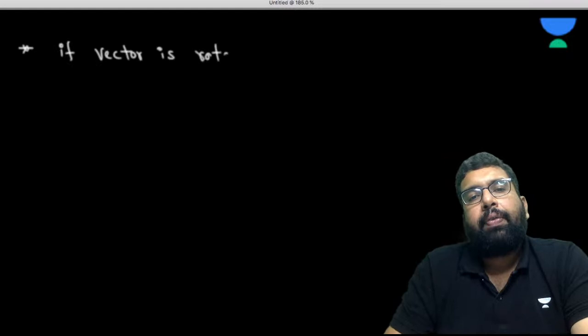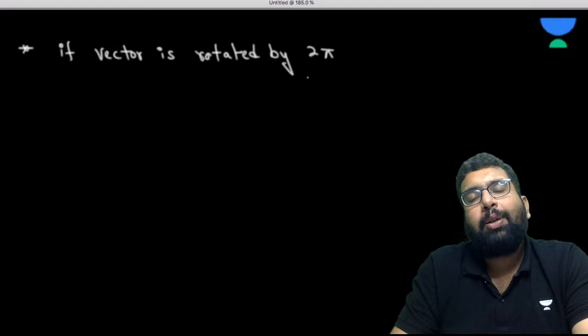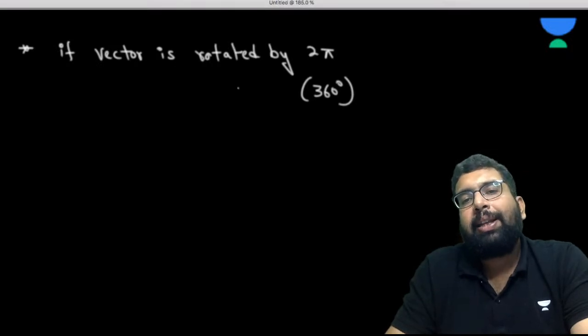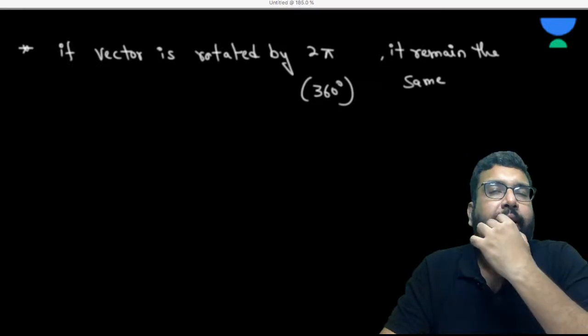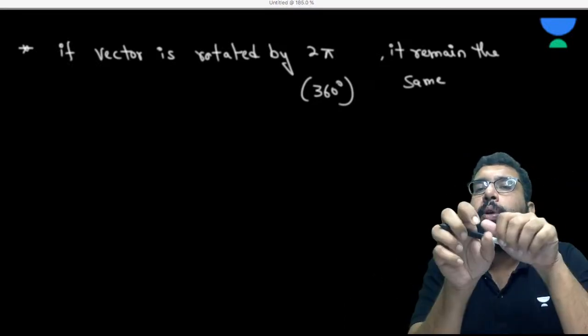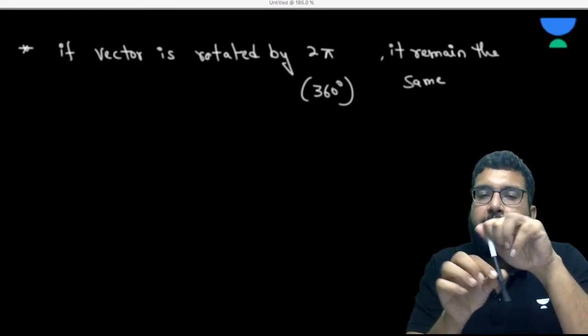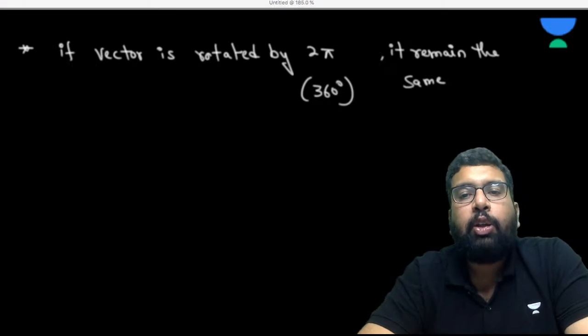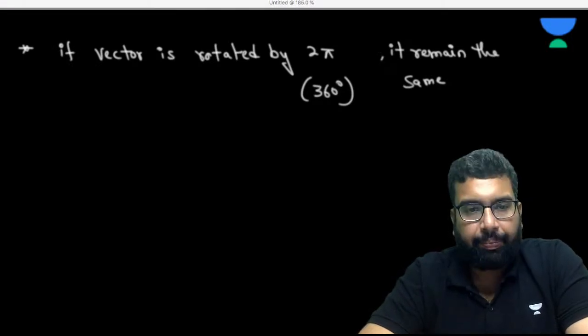If a vector is rotated by 2 pi, what do you mean by 2 pi? 2 pi is 360 degree. So if a vector is rotated by 2 pi, it remains the same. Are you getting my point? If there is a vector pointing towards here and we rotate it by 360 degree, it will again come back to its original position, original state. So it will remain the same.